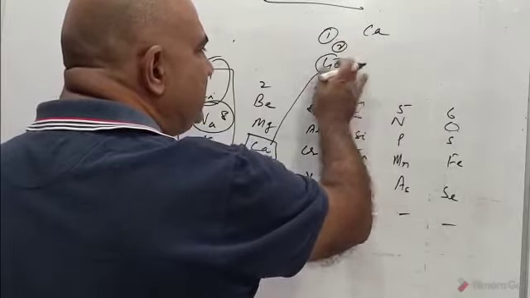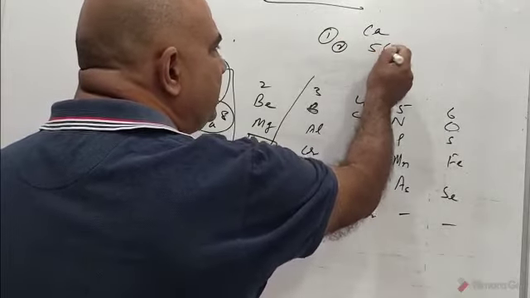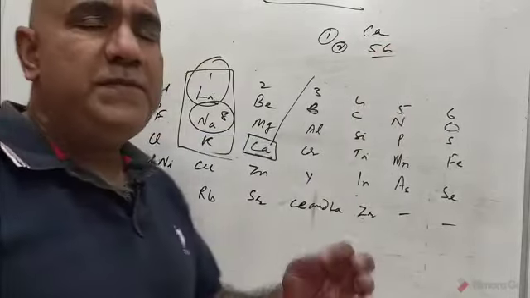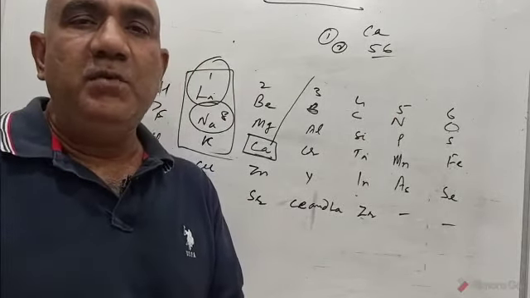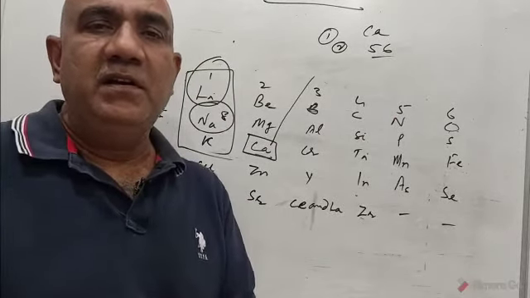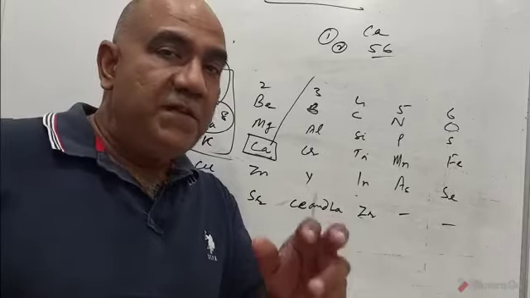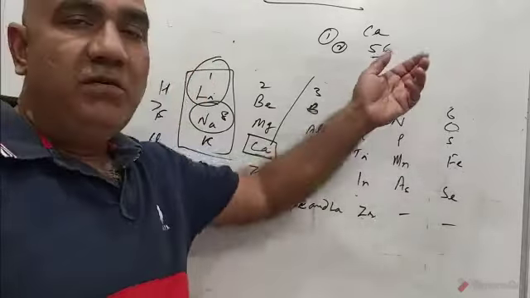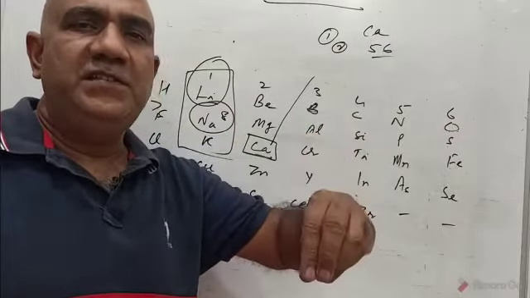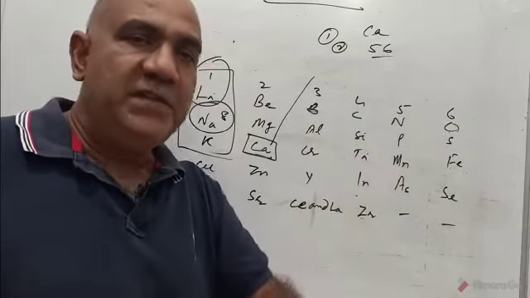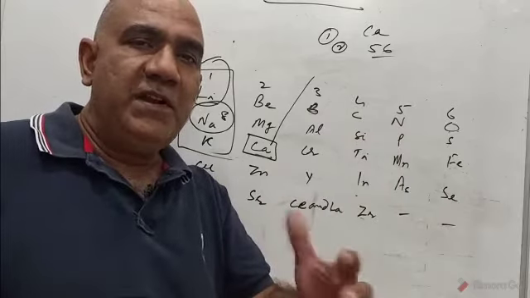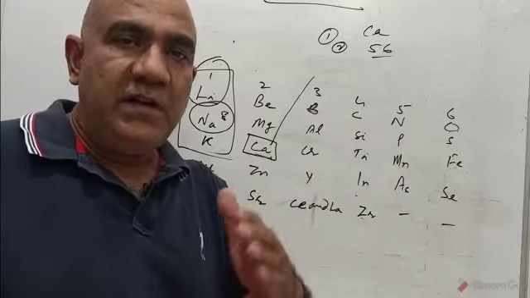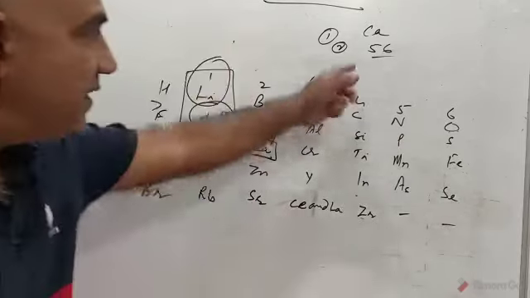The second thing was, he said only 56 elements exist in the universe. All of them have been discovered and you will not be able to discover any new element. According to him, only 56 elements. Now we know more than 118 of them. Those days he said only 56 elements exist in the universe, all of them have been discovered, whereas we have discovered so many of them. So that was the second drawback.